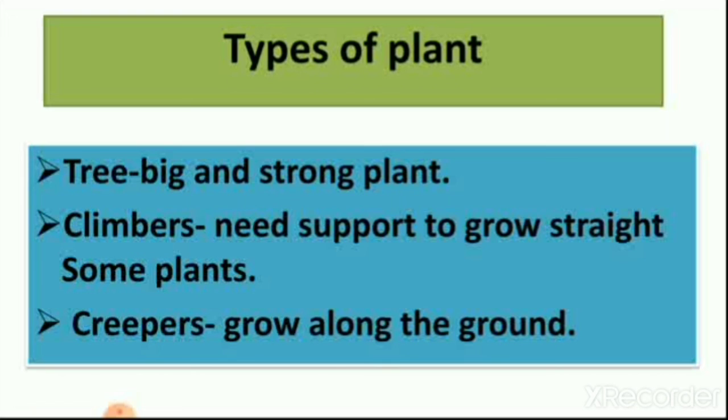We also learn about small plants like rose, coriander and mint and many other plants. So I hope you all understand this lesson number 3, the world of plants, and learn how to grow plants.